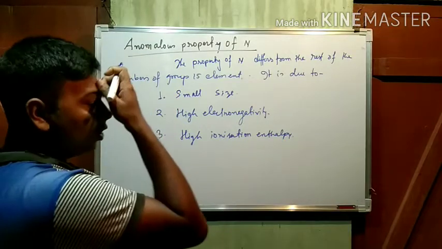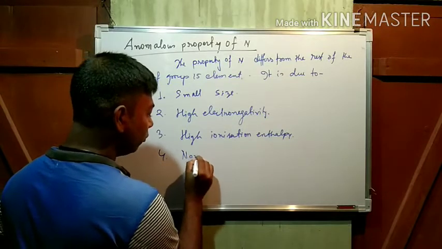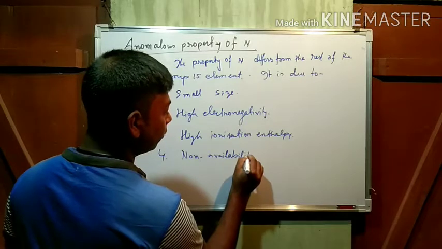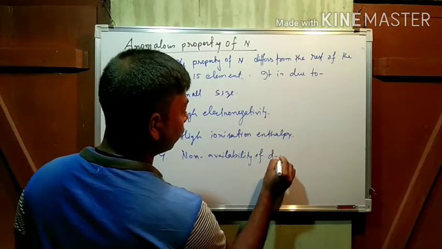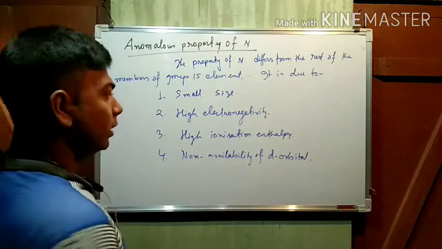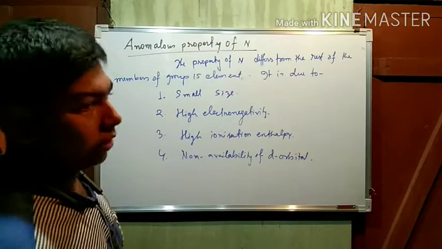Fourth reason is the non-availability of d orbital. These are the four reasons for the anomalous properties of nitrogen.